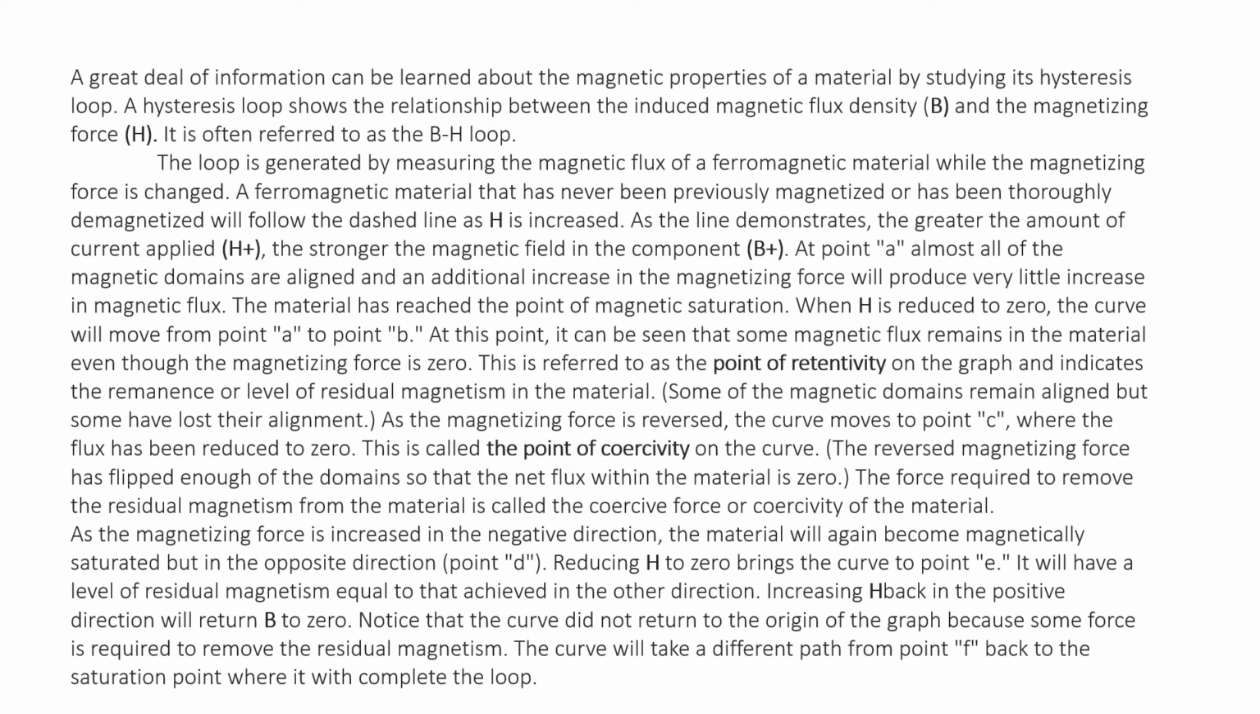Reducing it brings us to the end point of the curve, E. It will have a residual magnetism equal to that achieved in the other direction. Hence, increasing H back in the opposite direction will reduce B to 0. There will always be a delay in increasing the magnetic flux of the material as well as in reducing the magnetic flux of the material. This delay in increasing as well as reducing the magnetic flux is called the hysteresis of the material.